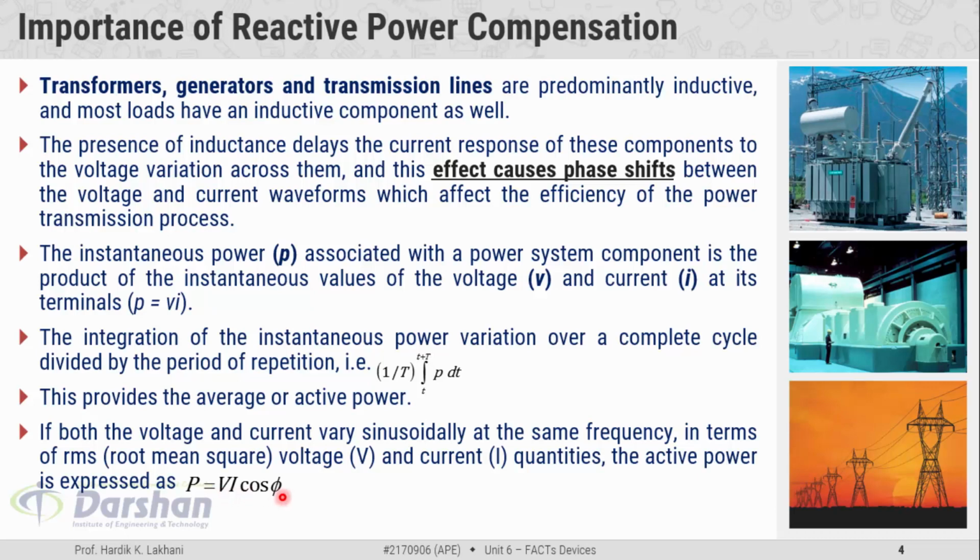This phi represents the phase displacement between the voltage and the current. As I said, phi is the phase angle between the voltage and current. This phi may be a positive value or a negative value, or if the load is purely resistive in nature, then the phase angle between voltage and current should be 0. So the magnitude of the phase angle depends on the type of load we connect in the power system.